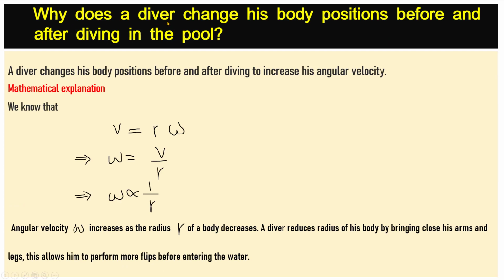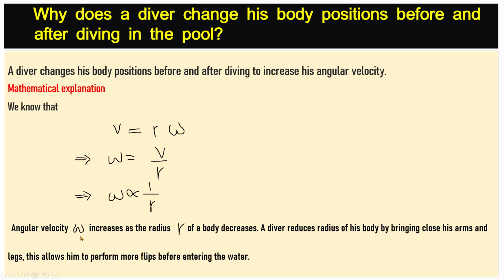Why does a diver change his body positions before and after diving in the pool? A diver changes his body positions before and after diving to increase his angular velocity. We know that V is equal to R into omega, which implies that angular velocity is inversely proportional to radius.